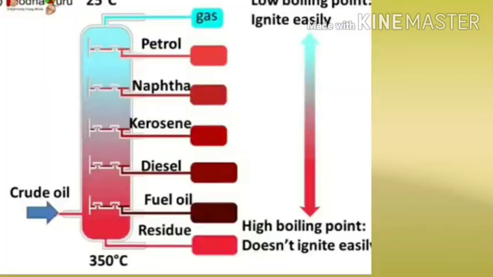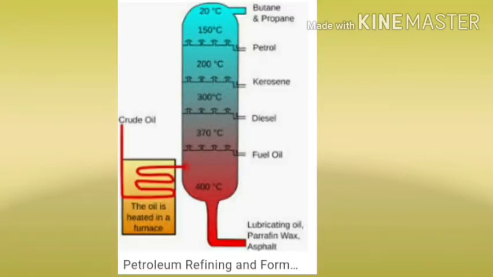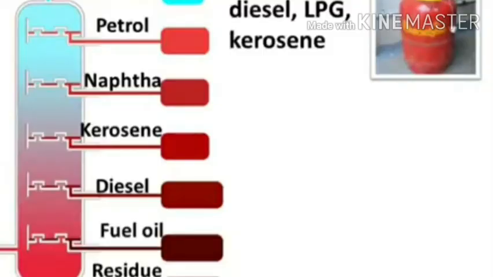So, the separation of petroleum into different fractions is done by the process of fractional distillation. Fractional distillation is a process in which fractions of petroleum having different boiling point ranges are collected separately. So, the useful fractions which are obtained by the refining of petroleum are petroleum gas, petrol, kerosene, diesel, lubricating oil, paraffin wax, and bitumen.